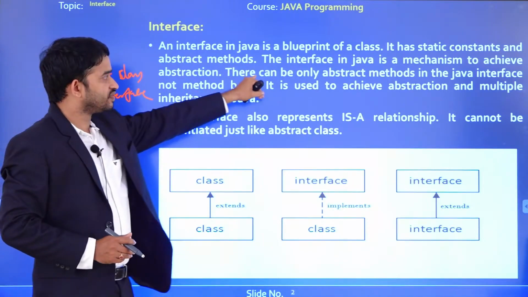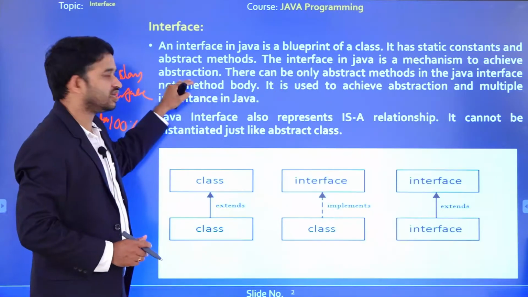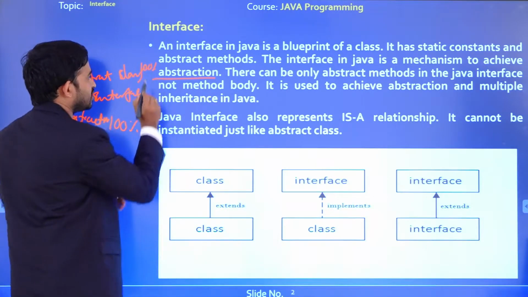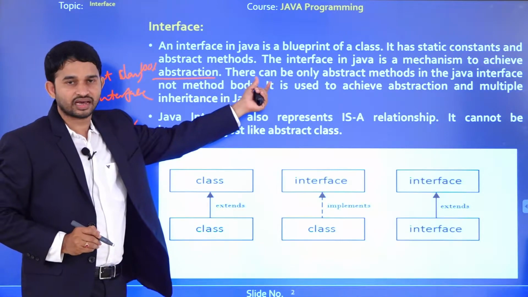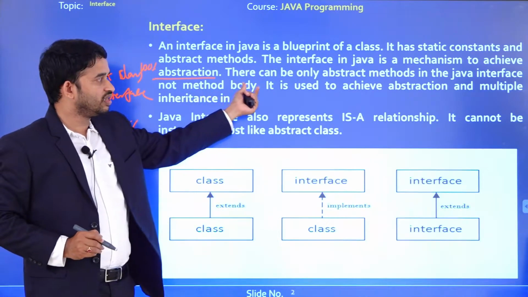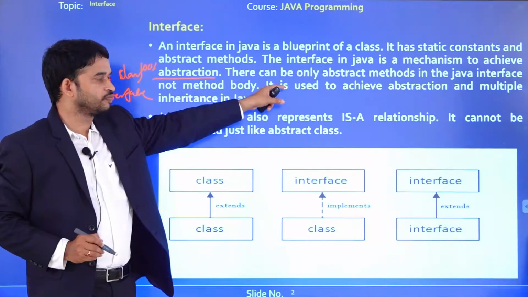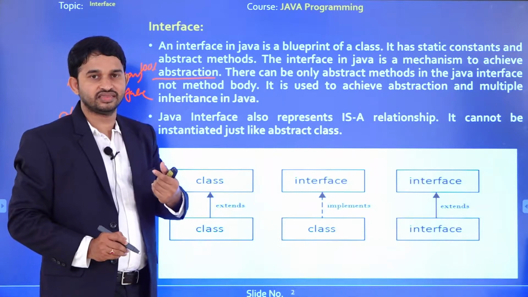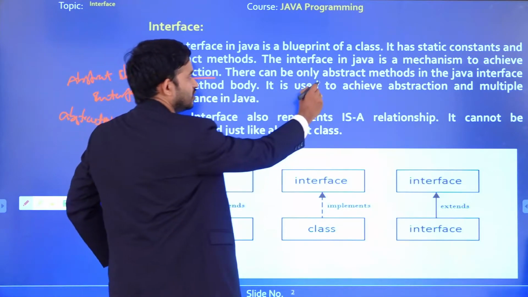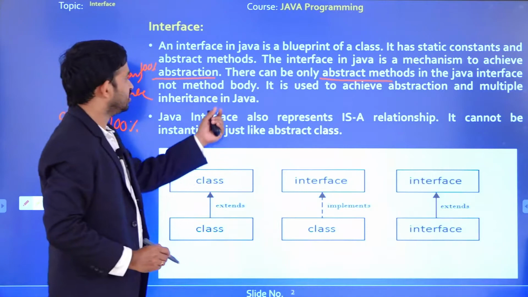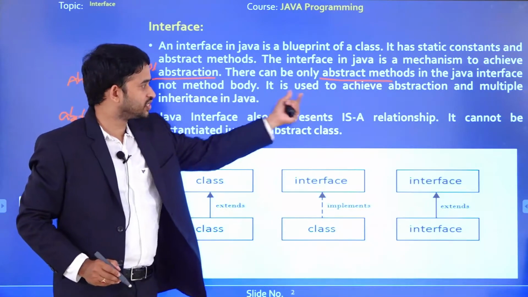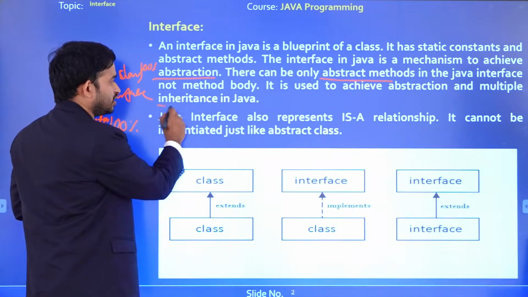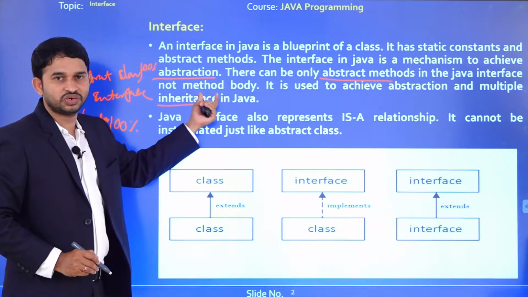The interface in Java is a mechanism to achieve abstraction. How much abstraction do we get? 100% abstraction. The next point is that there can be only abstract methods. What is the meaning of this? We declare the methods, and the method implementation is contained in the subclass. Next, it is used to achieve abstraction and multiple inheritance. By using classes, we can't achieve multiple inheritance, but by using interface, we can.